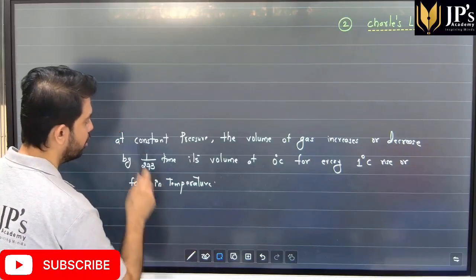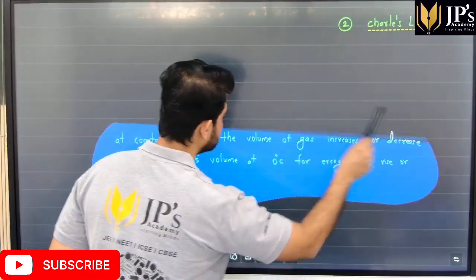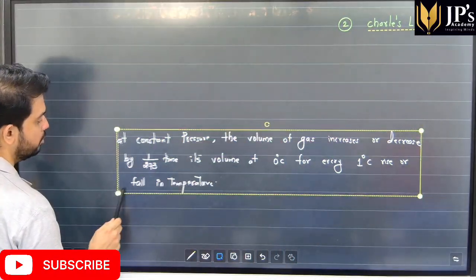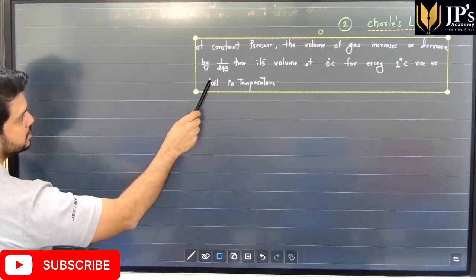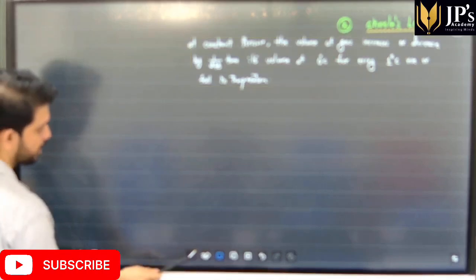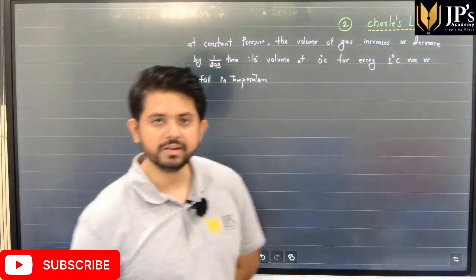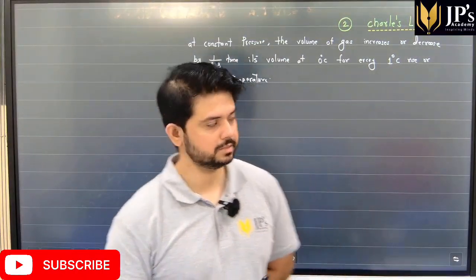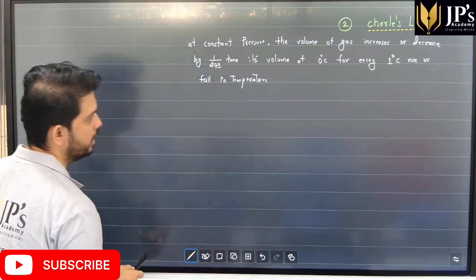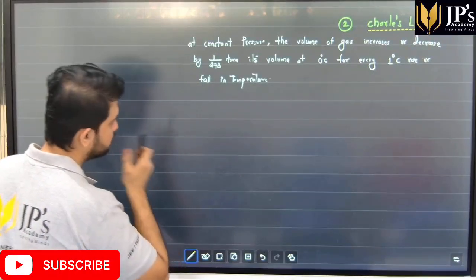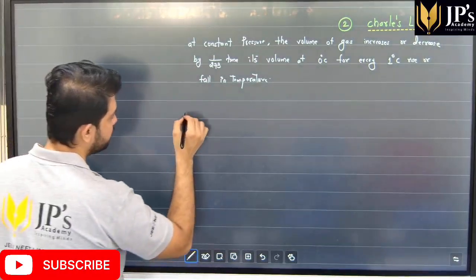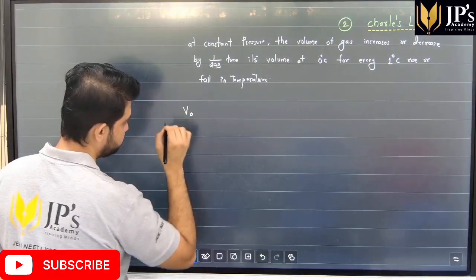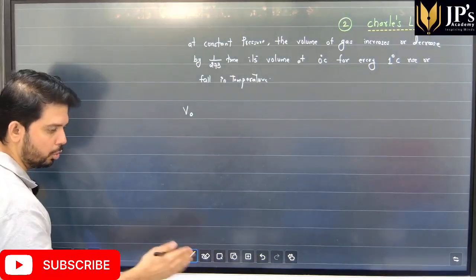Let me give that law again, students. At constant pressure, the volume of a gas increases or decreases by 1 over 273 times its volume at 0 degree for every 1 degree rise or fall in temperature. So students, from here we can say that if, let's say, V naught is the volume of the gas at